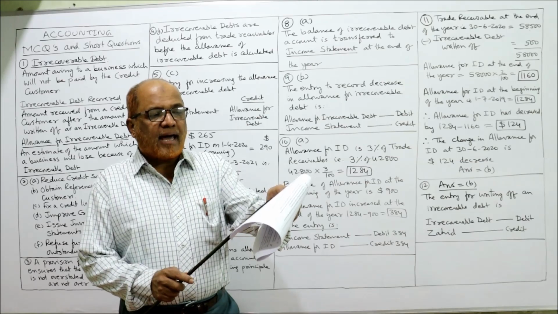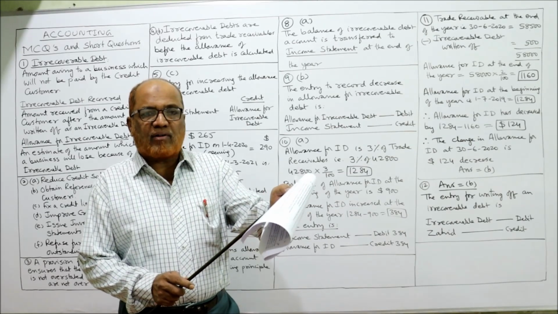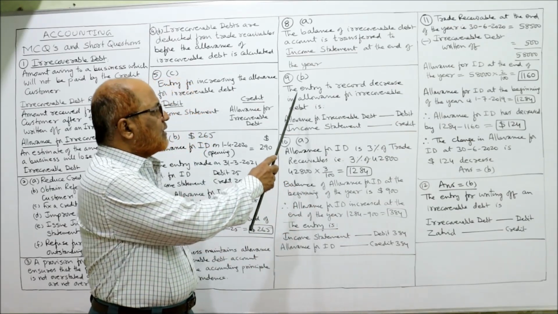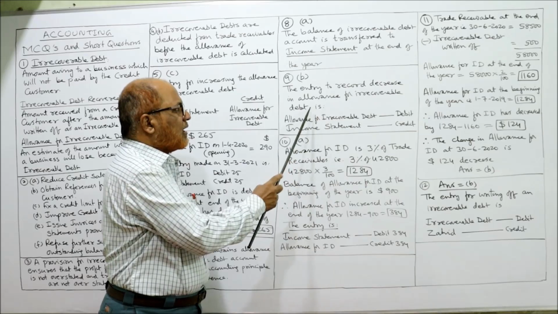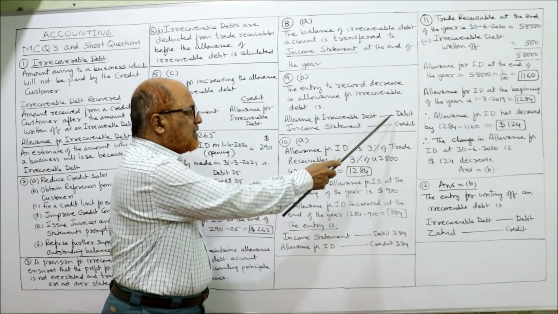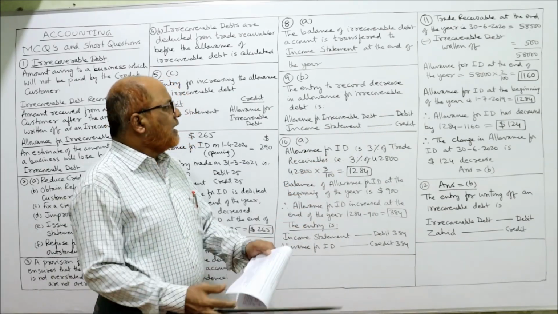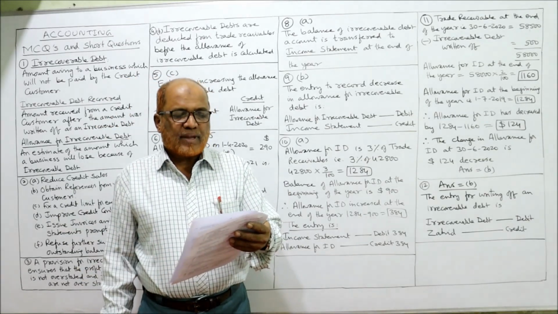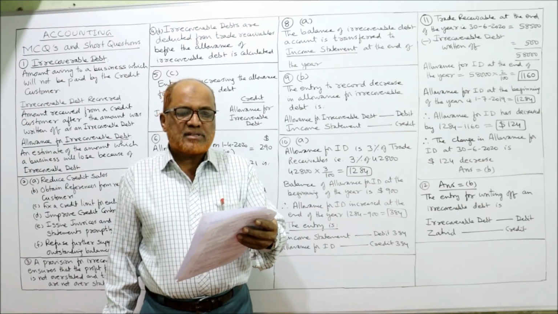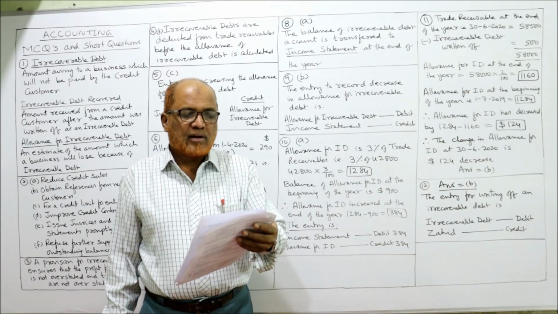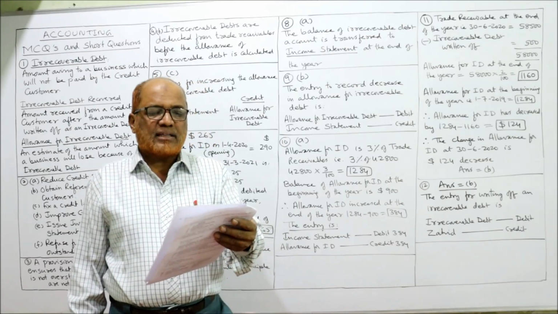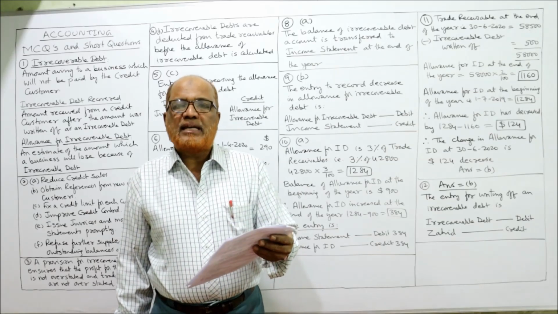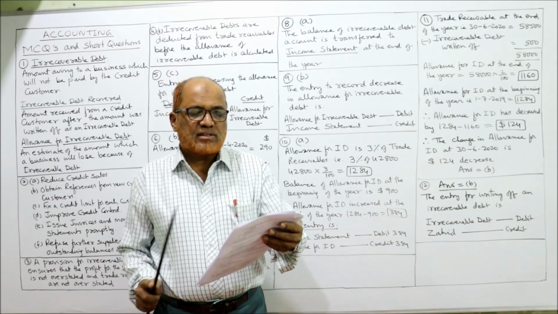B answer. Account to be debited is allowance for irrecoverable debt. Account to be credited is income statement. The entry to record a decrease in allowance for irrecoverable debt is allowance for irrecoverable debt debit, income statement credit. Next, 10th question. Bina maintains an allowance for irrecoverable debt at 3% of the trade receivables at the end of the year. On 1st September 2019, the beginning of the year, the allowance for irrecoverable debt was 900.